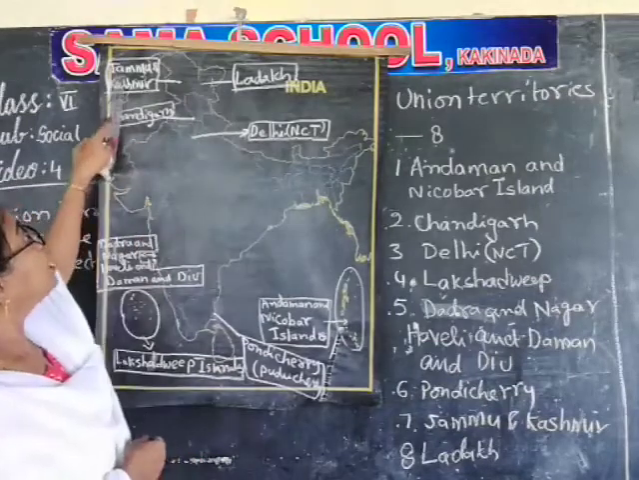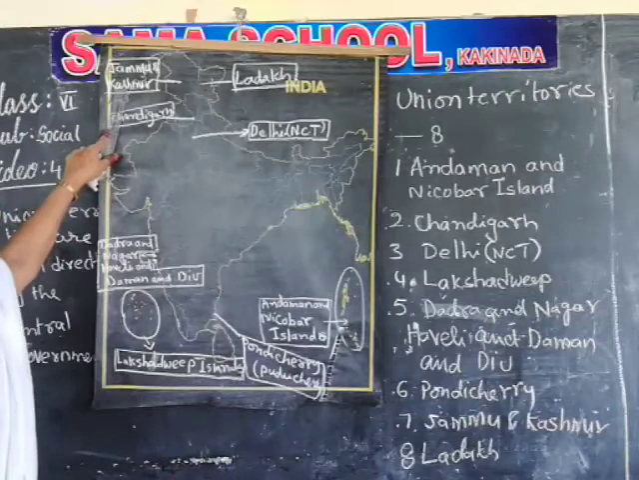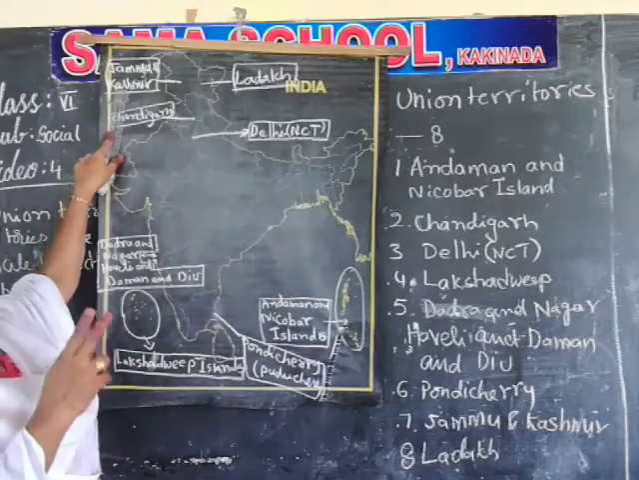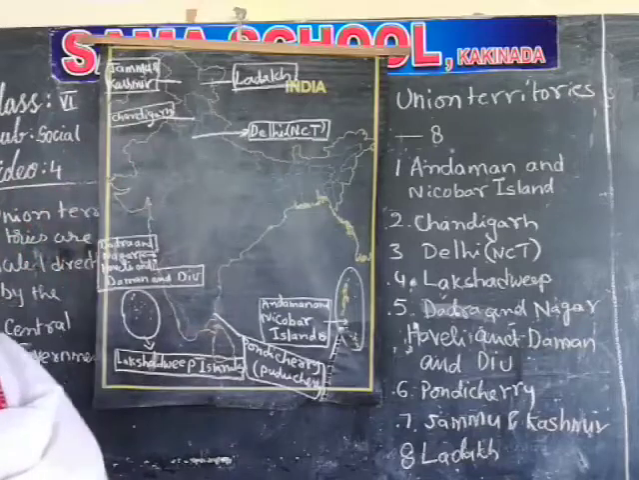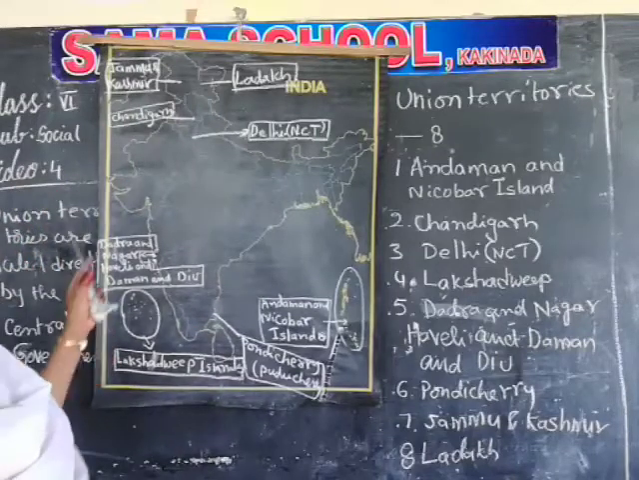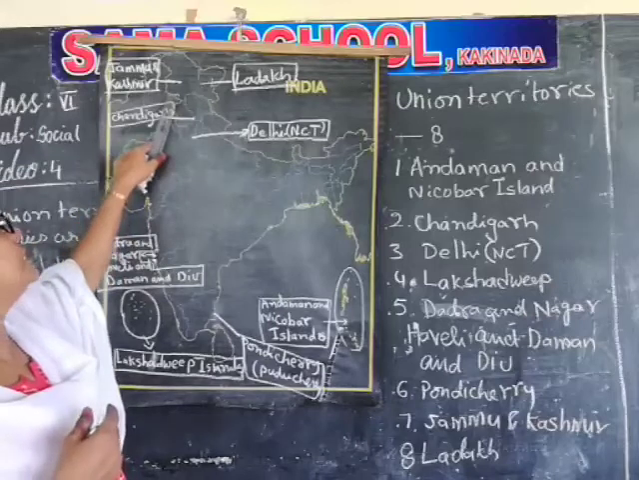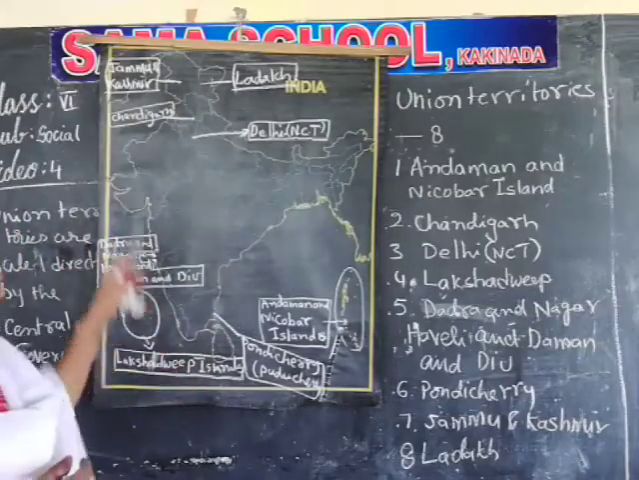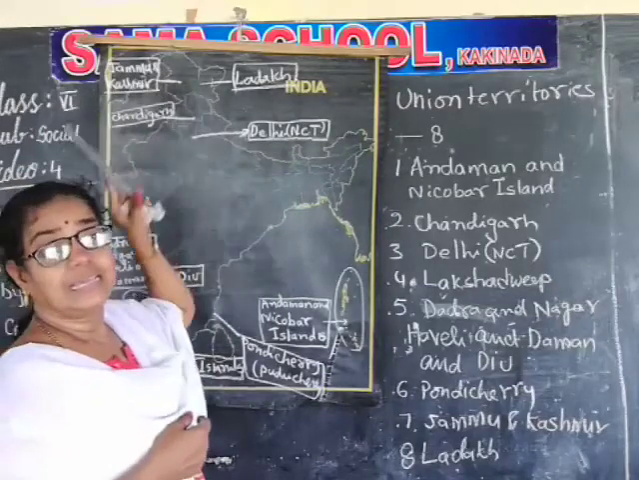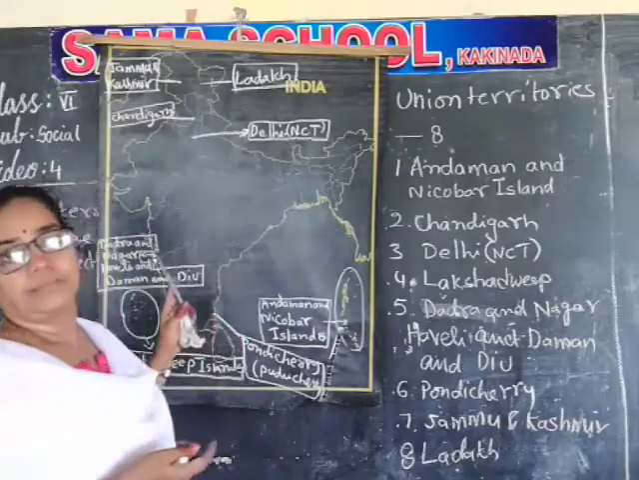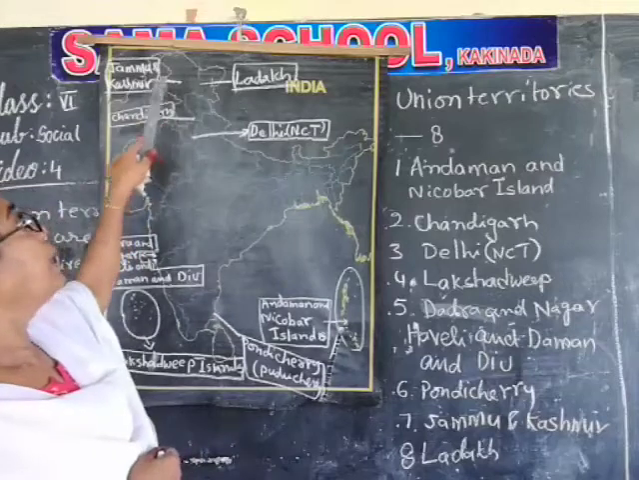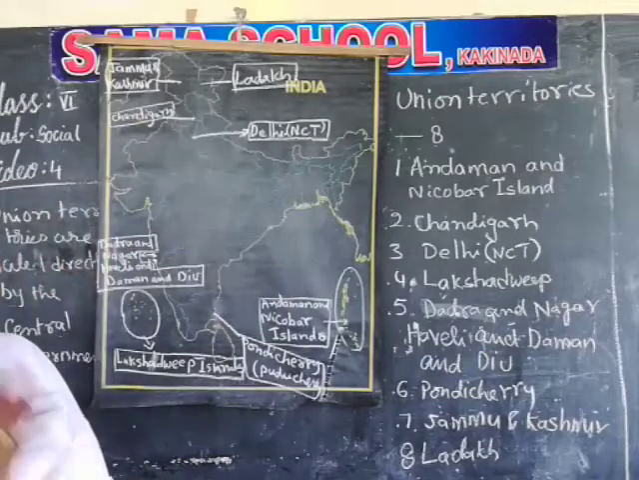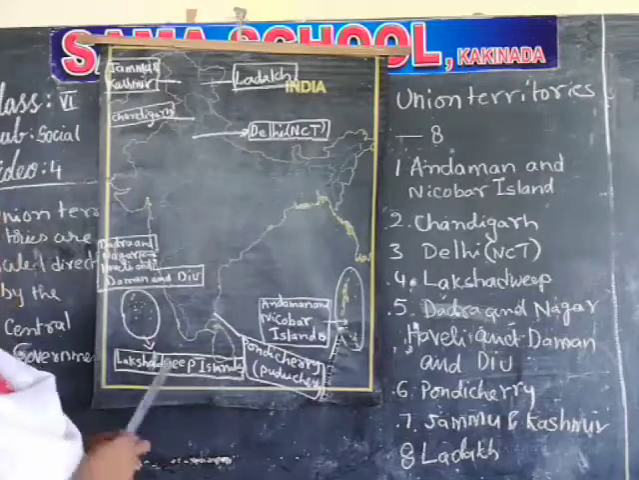So the Jammu and Kashmir capitals are Srinagar and Jammu. Two capitals are there, remember it. Why? Because in the summer season, Srinagar is used as the capital. In the winter season, Jammu is the capital. Next one is Ladakh. Ladakh is another union territory. Its capital is Leh, and Kargil is the winter capital. Leh is the summer capital. So like that.